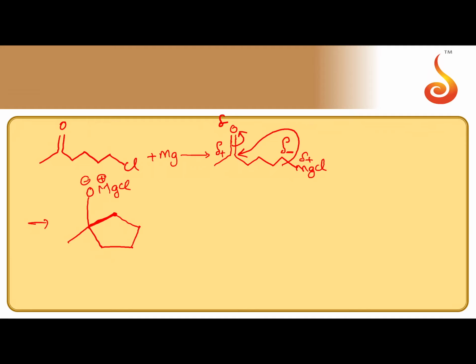So after the formation of this salt-like addition product, it is subjected to hydrolysis. During the hydrolysis, salt undergoes hydrolysis. O minus takes H plus, forming OH.